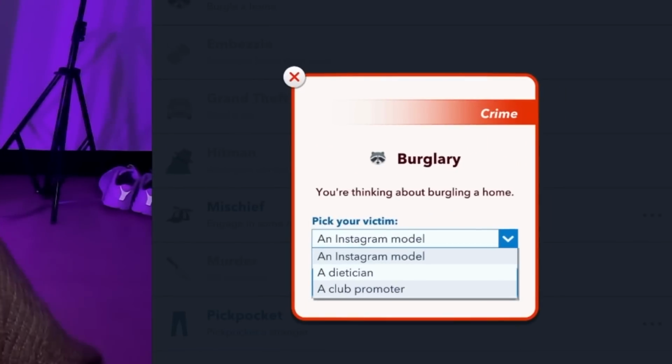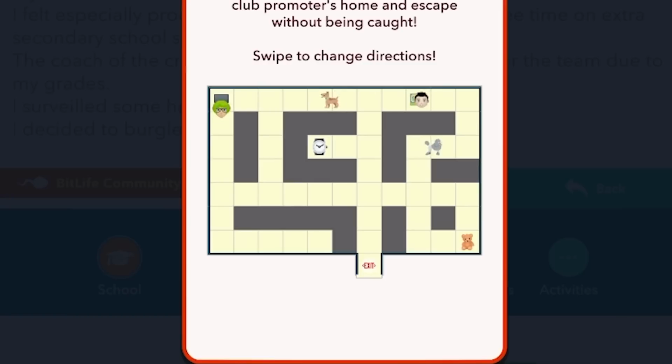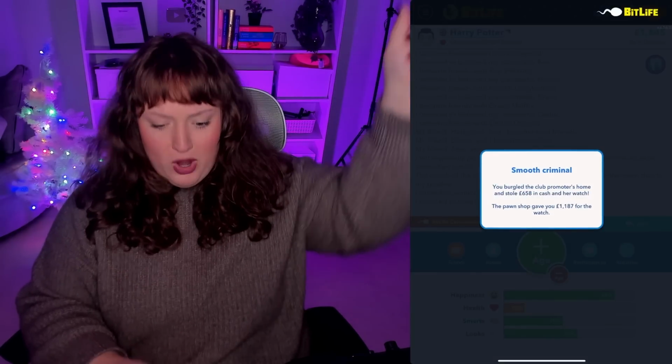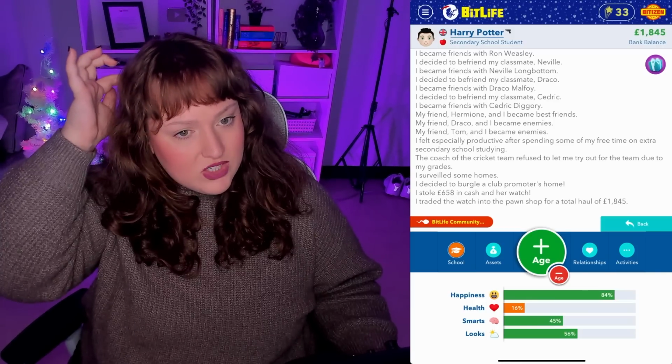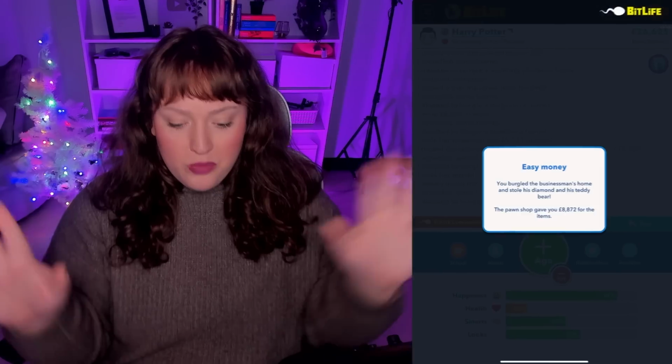Let's do it. Who should we steal from? A club promoter. Let's do it. Okay. I'll watch. Perfect. Harry is thriving. Actually, we should have done it so that we have to steal a diamond. A few moments later. A businessman. If the cops come, I swear. Okay, we officially have the Philosopher's Stone.